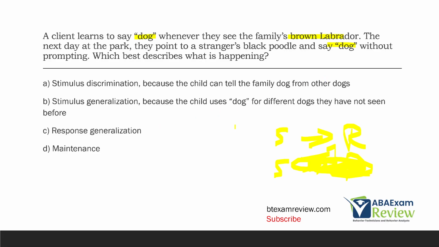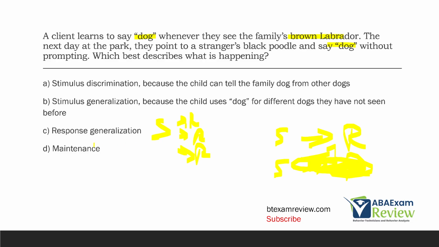B, stimulus generalization because the child uses dog for different dogs they have not seen before. Yes, the child is generalizing his response across stimuli. That's stimulus generalization. With response generalization, we've got a single stimulus with multiple responses. And since dog is the only response with multiple stimuli, it's just the opposite.